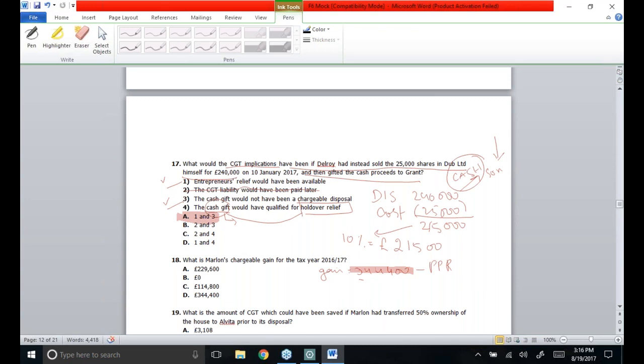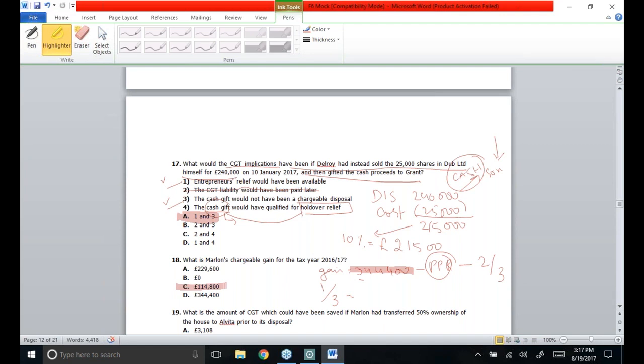As far as 2/3 of the property is concerned, that has been occupied thoroughly for private purposes by the owner, and this is how 2/3 will be exempt under PPR rules, while 1/3 has been used for business purposes, so it is going to be the chargeable gain. 3,44,400 into 1/3, and that is 114,800. So the correct answer, obviously after getting PPR, is 1,14,800.